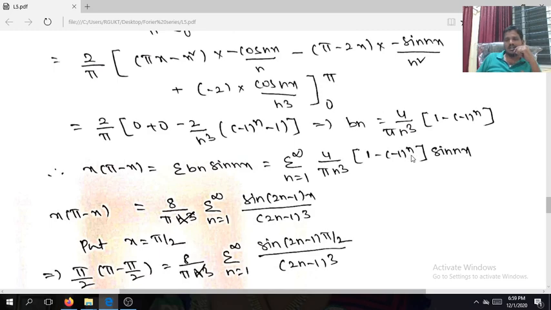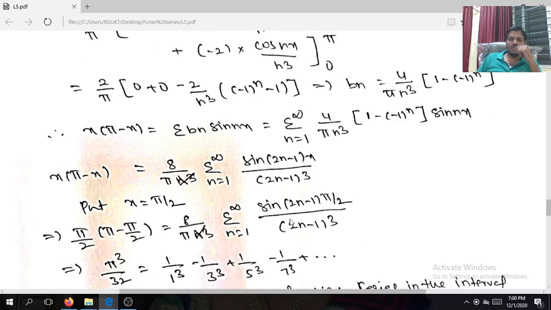You take out the term, this 4 by pi. See this: if you are taking n odd, minus 1 to the power of n is what? Minus 1. So what we have? 2, we get 2 into sin nx. When n is even, 1 minus 1 is 0. Only odd terms we have. That's why 2, if you are concentrating on the odd terms. The 2 into 4 is 8, 8 divided by pi. Even terms are 0. That is the reason I am replacing n with 2n minus 1. Whatever n you take, only odd terms we get: sin of (2n minus 1) x divided by (2n minus 1) whole cube.